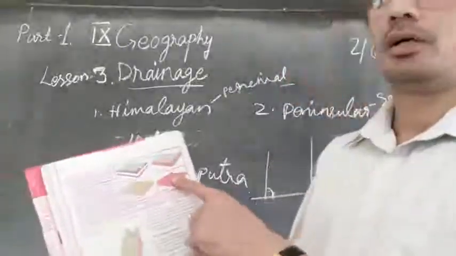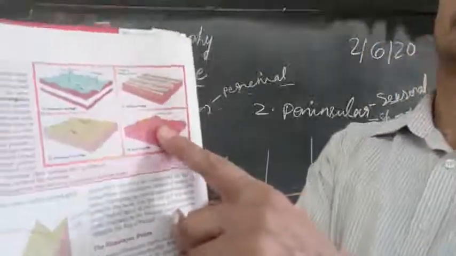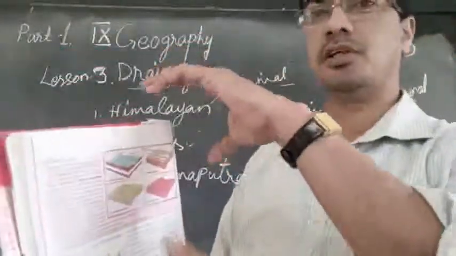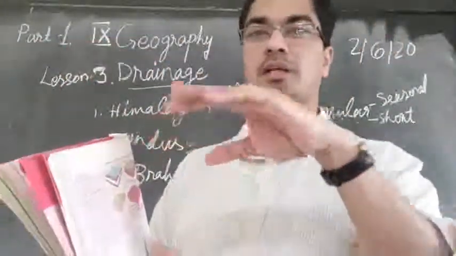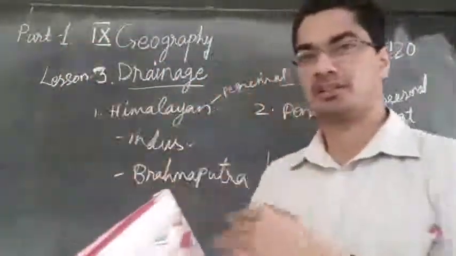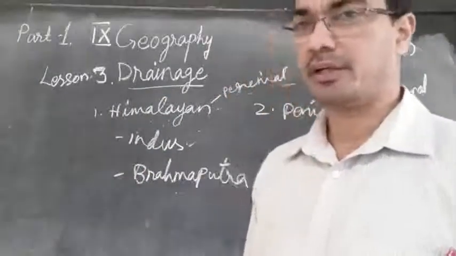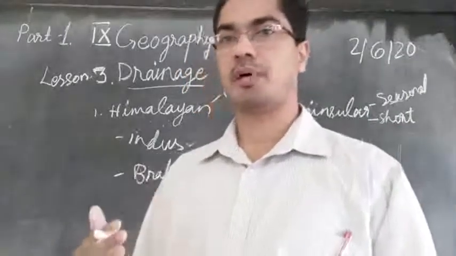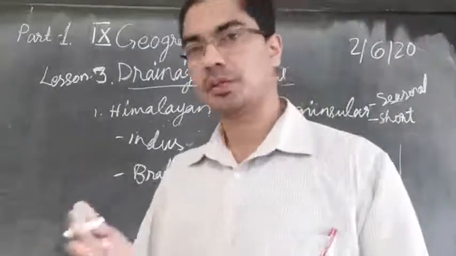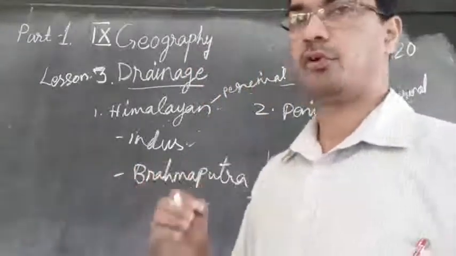Then radial is understood. In the picture itself we can be very clear that the top part of the hill is high, it is a round hill, and the water is flowing in all directions. Therefore what is it called? Radial drainage. So these are the different forms of patterns that are formed as the river is flowing through. There are different types of patterns formed.